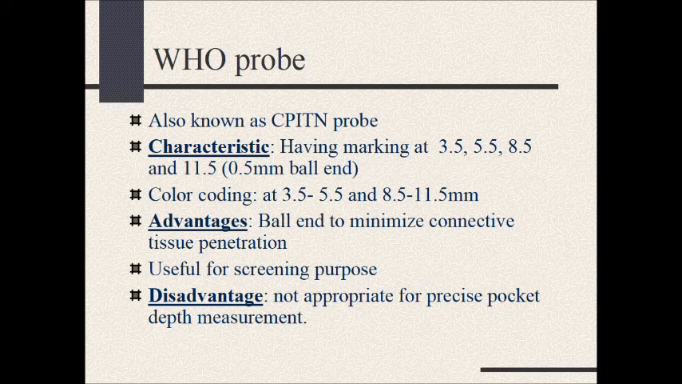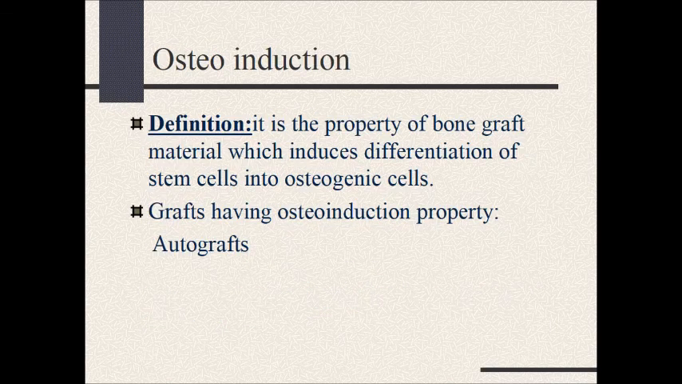WHO probe is also known as the CPITN probe. It has markings at 3.5, 5.5, 8.5 and 11.5 mm and a 0.5 mm ball at the end. Color coding is from 3.5 to 5.5 and 8.5 to 11.5 mm. Advantage: the ball end minimizes penetration into the connective tissue. Useful for screening purposes. Disadvantage: not appropriate for precise pocket depth measurement.